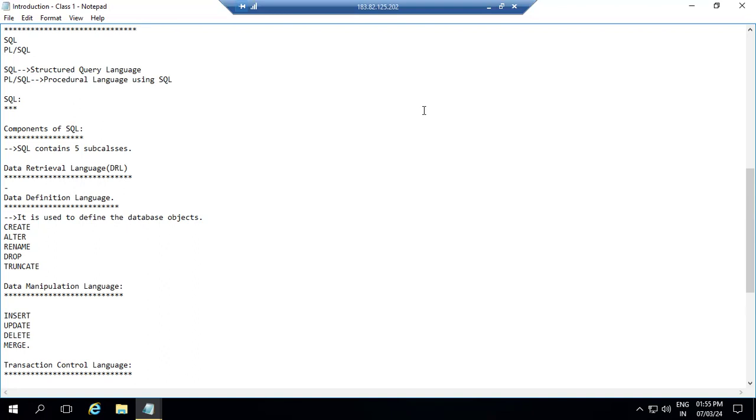SQL also provides operators, such as the like operator, between operator, and operator. Through these operators we retrieve our data using SQL queries. It also provides built-in functions to perform specific actions. It does not provide control structures. Why? Because we cannot write a set of statements in SQL, so we have no need to control the flow of execution.